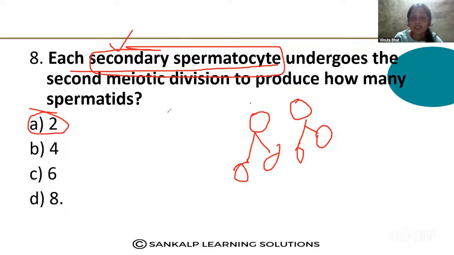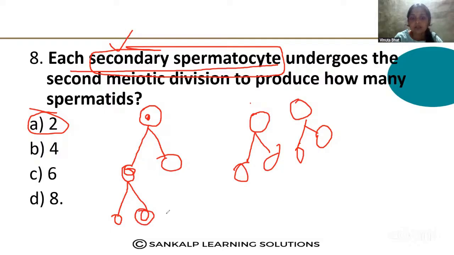not 4. See here, this is the primary spermatocyte, which undergoes the first meiotic division and forms two secondary spermatocytes. This secondary spermatocyte undergoes the second meiotic division and forms two spermatids.